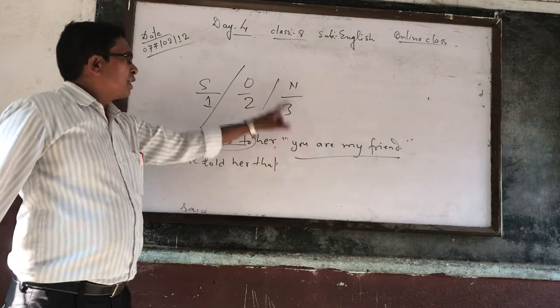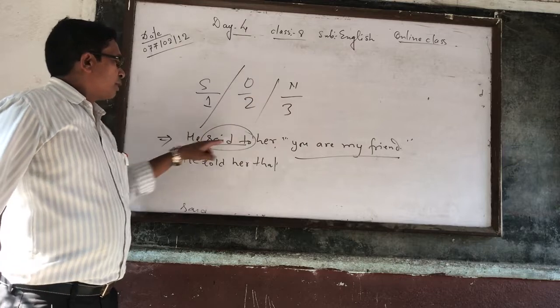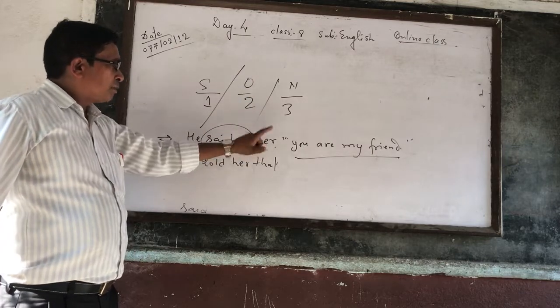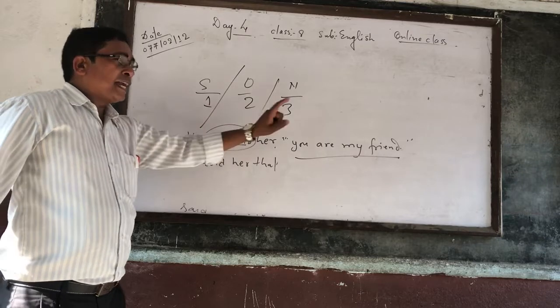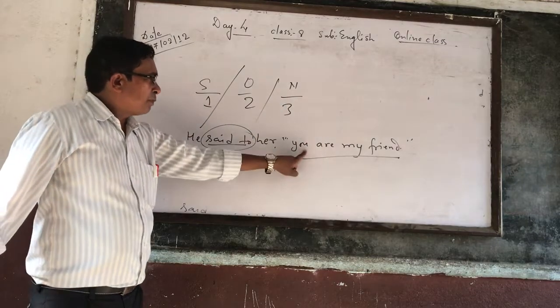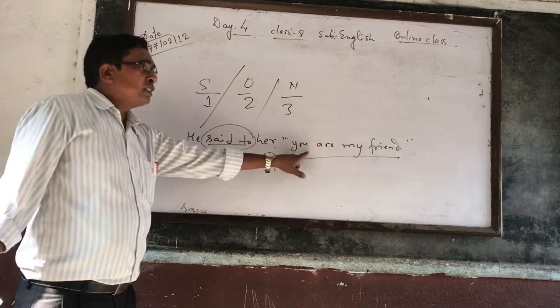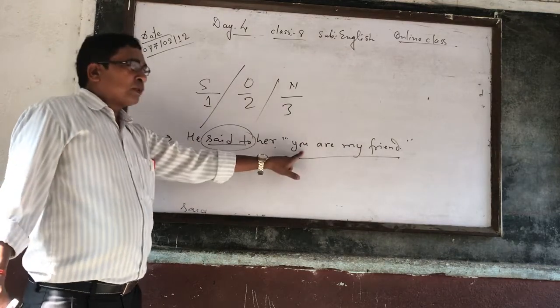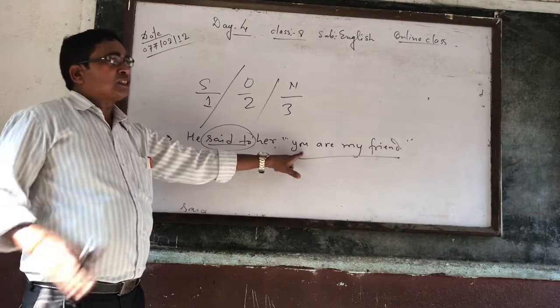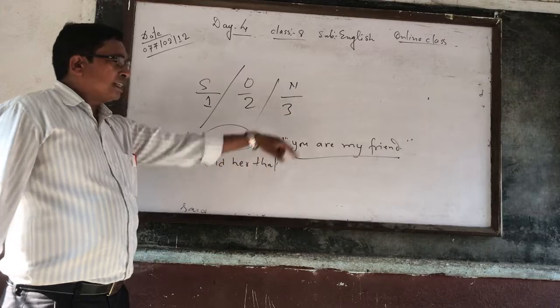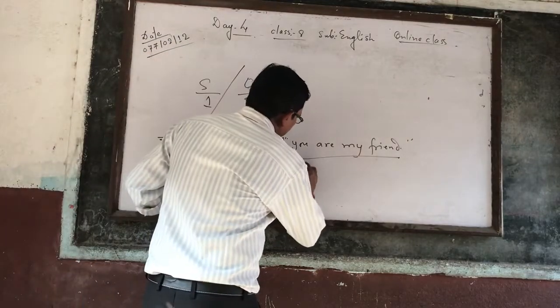After that, "you" means second person, and second person means according to the object. I told you that the object is related to the reporting verb. In "he said to her", the object of the reporting verb is "her", and "you" is second person. So second person according to object means according to "her". But the problem is that "you" is here the subject. Though it is a pronoun, it has been used here as a subject, so the subject form of "her" is "she".